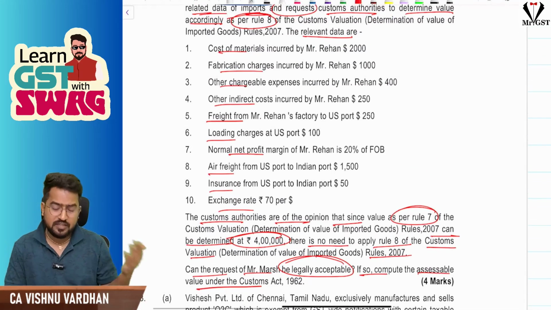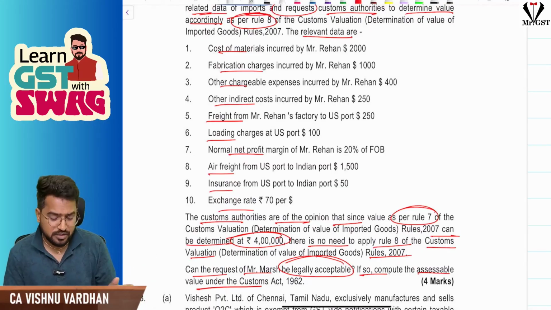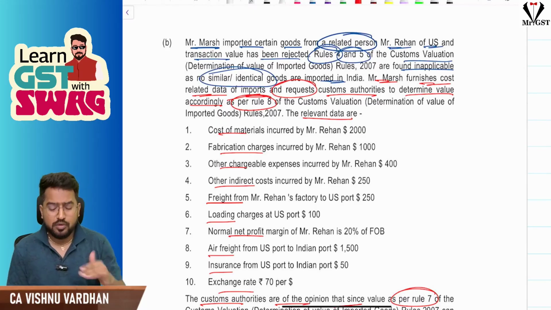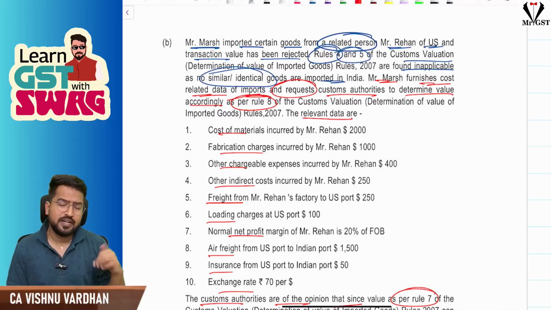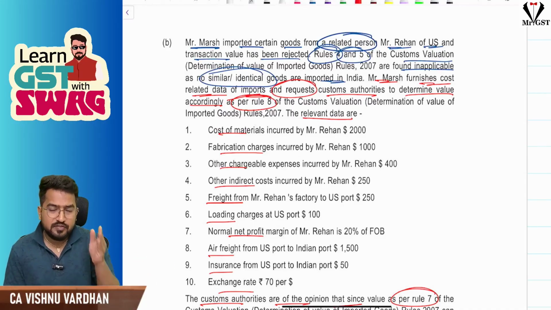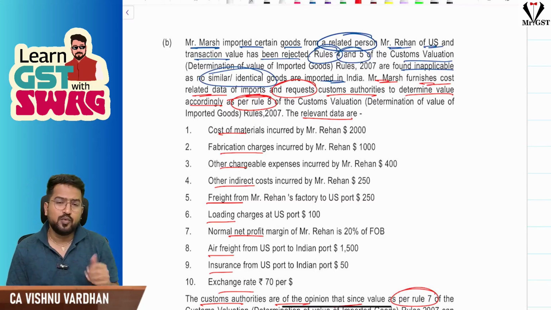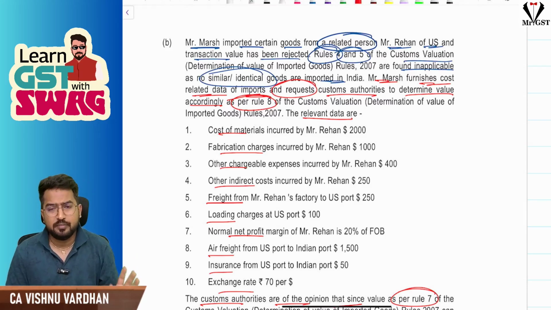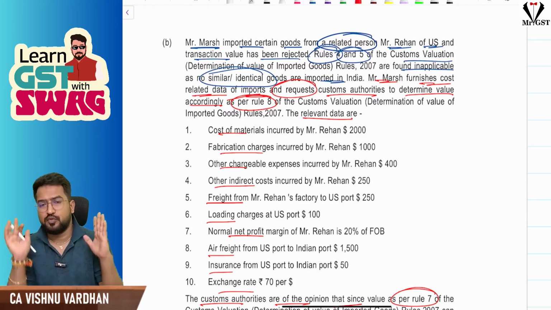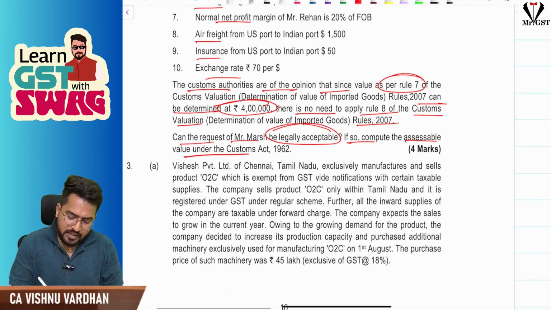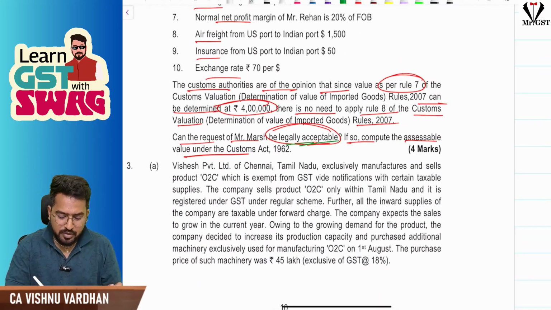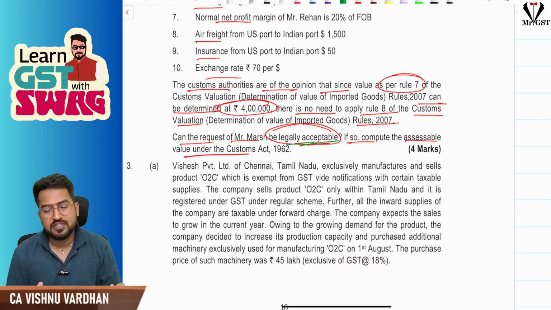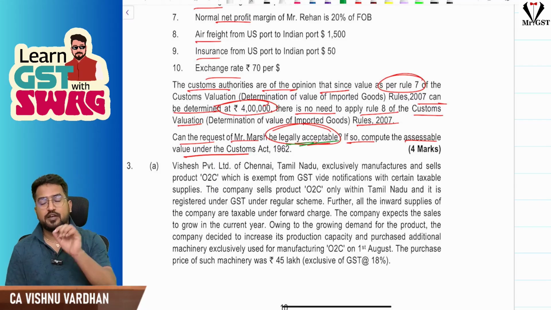See, as clearly they have given, this is between related persons, they are rejecting the transaction value, and Rules 4 and 5 are also not applicable because of no similar or identical goods available. And Rule 6 says you can go with Rule 7 or 8 and it can also be reversed. First you should follow Rule 7, the deductive method, and Rule 8, the computed method based on cost. But when the importer is requesting the department and if the proper officer approves that, then you can follow Rule 8 first instead of Rule 7. So here, whether it is legally acceptable, yes sir, it is legally acceptable. Mr. Marsh can request, let us go with Rule 8 itself based on cost, but for that the officer should accept.